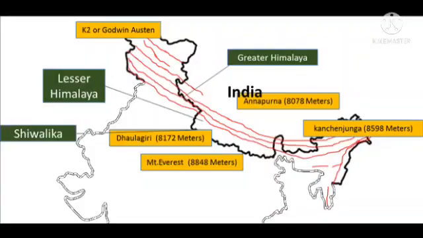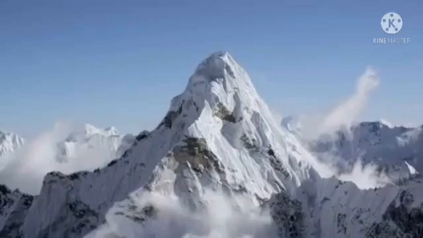The Himalayas are the highest mountain range in the world. Which is the highest mountain range in the world? Yes, the Himalayas. The Himalayas remain covered with snow throughout the year.